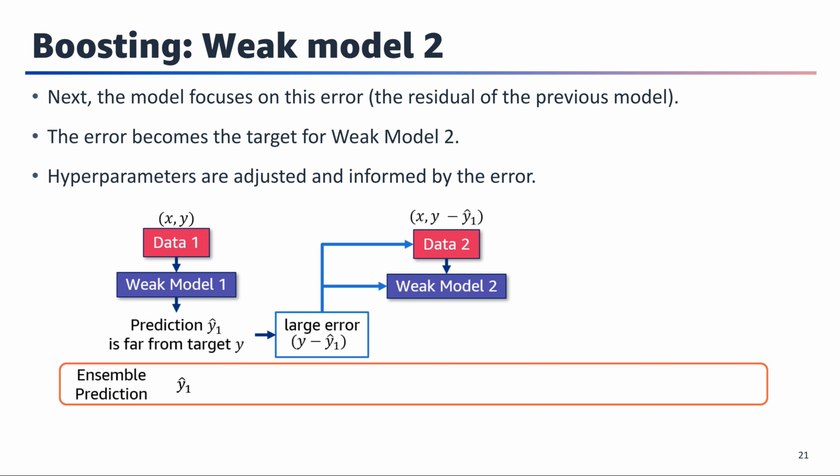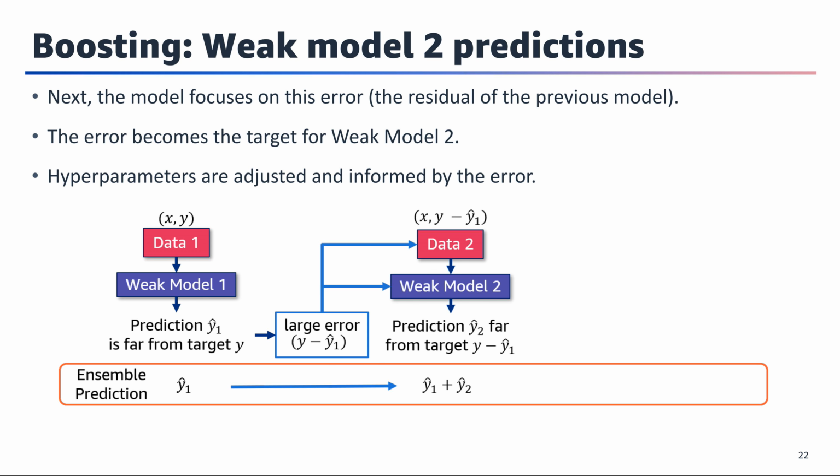To do this, weak model 2 focuses so much on weak model 1's error that this error becomes its target. Keep in mind that, while the algorithm in principle stays the same, if weak model 1 was a tree, weak model 2 will still be a tree. Weak model 2's hyperparameters are adjusted as informed by the error. Essentially, both the initial training dataset and the initial weak model are adjusted according to the previous error to build this new model. The new model is added to the ensemble with the goal of improving the ensemble's prediction and minimize the overall errors.